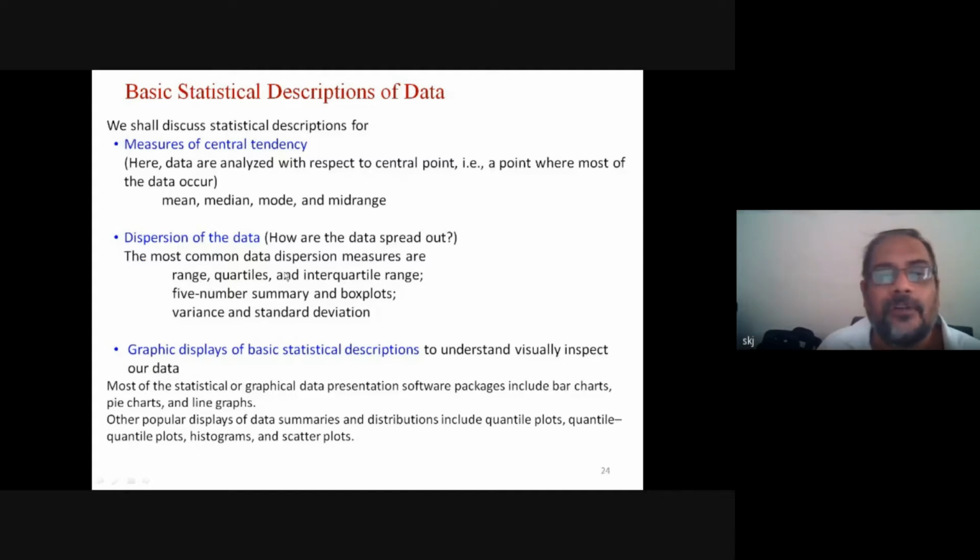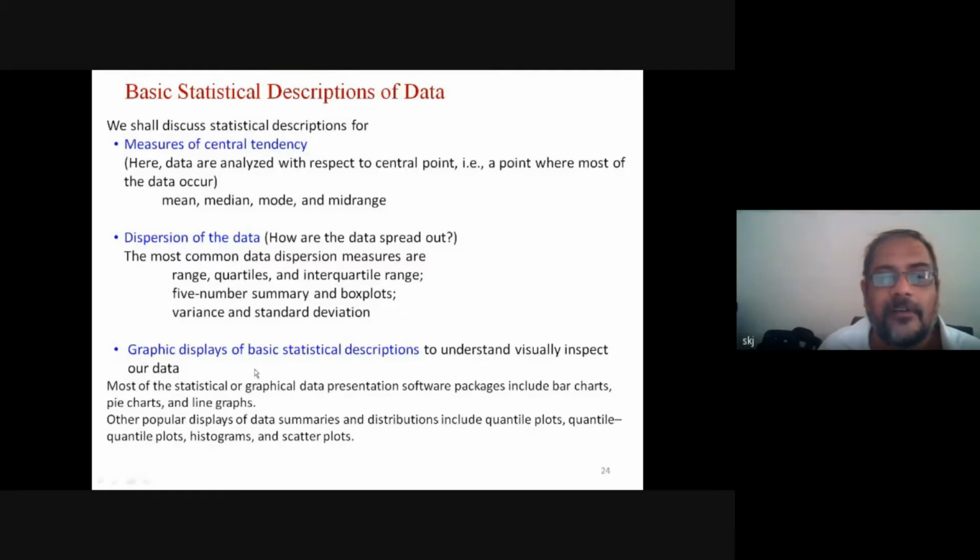Okay, so the most common data dispersion measures by which we measure dispersion are range, quantile, interquartile range, five-number summary and box plot, variance, and standard deviation. A few students might be familiar with the definitions of variance and standard deviation. Now, those mathematical representations need to be understood through some other way of reasoning or interpretability, etc.